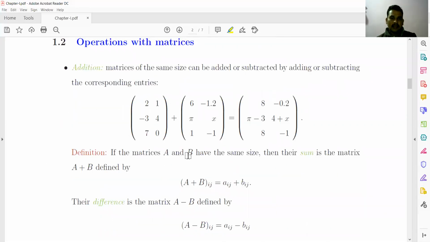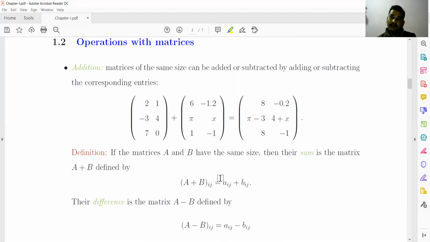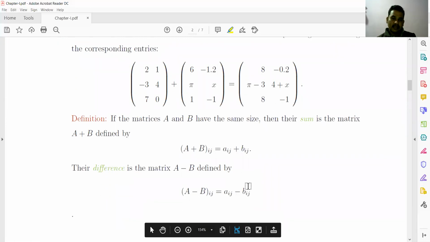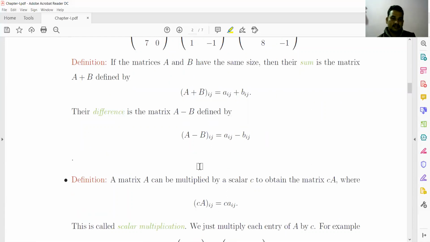If matrices A and B have the same size, then their sum is the matrix A plus B, defined by adding the corresponding entries. The difference is similarly A minus B, where corresponding entries are used for the difference of matrices.